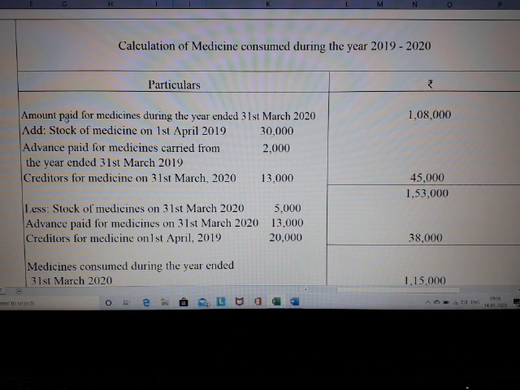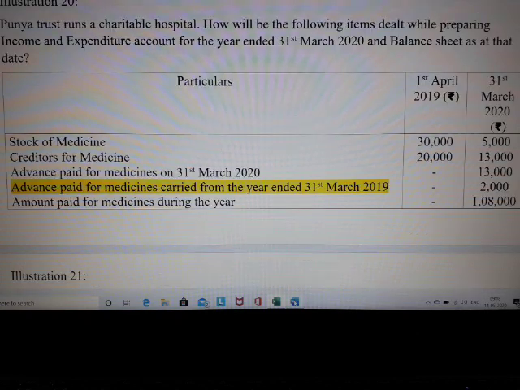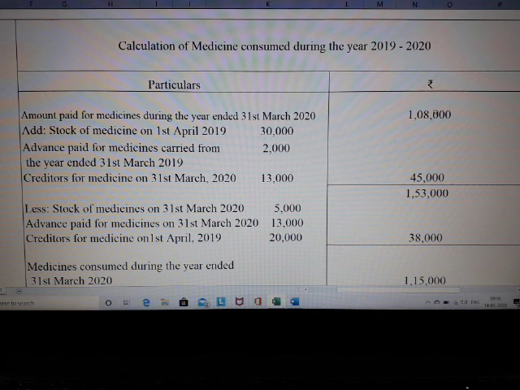Okay, first we will take the amount paid for the medicine during the year, which is given in the question. Correct? 1,08,000 is given in the question, right? So take this 1,08,000 as your base item. So the amount of medicines that you have paid, 1,08,000. To this you need to add the opening stock.